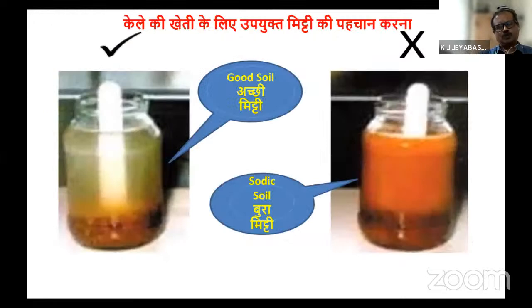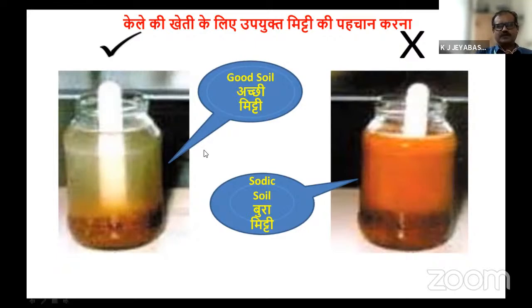So how do we select proper, suitable soil for banana cultivation? With available material in our own house, we can do a test to see whether the soil is suitable for banana cultivation. Take an old glass bottle and fill it with water up to the maximum. Collect a handful of soil from where you want to do banana cultivation, drop it inside, stir it for 5 minutes, and keep it aside for half an hour.